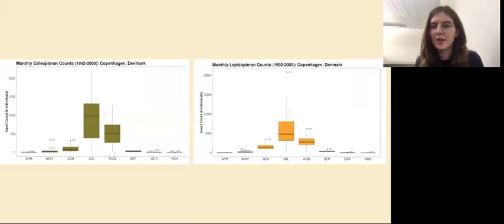So then I plotted the monthly Coleopteran and Lepidopteran counts. This is all of the years grouped together, all of the families grouped together as well, but it's separated by month. We can see that July and August both have the largest insect abundance for both orders, and they also have the largest variation of all the months.